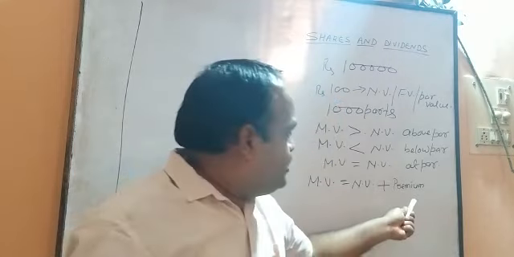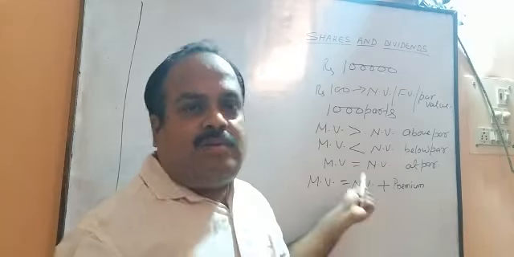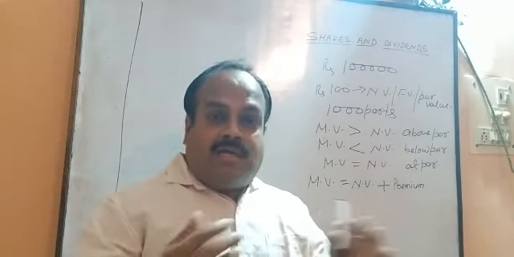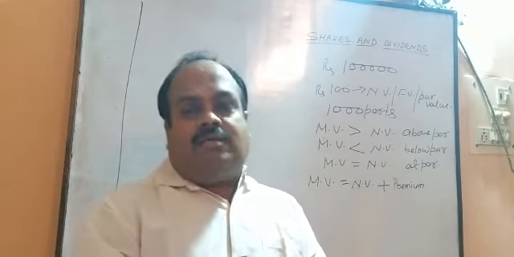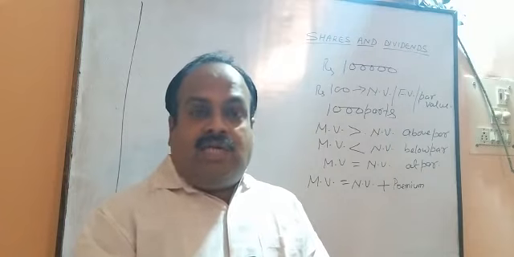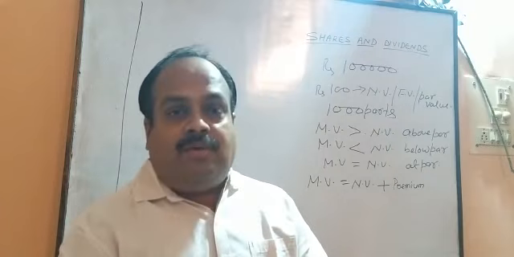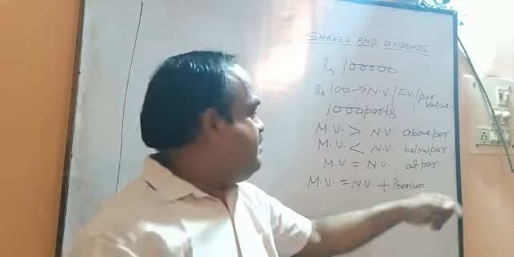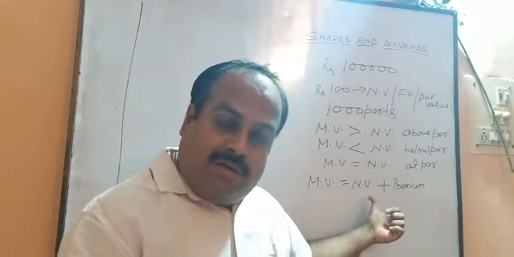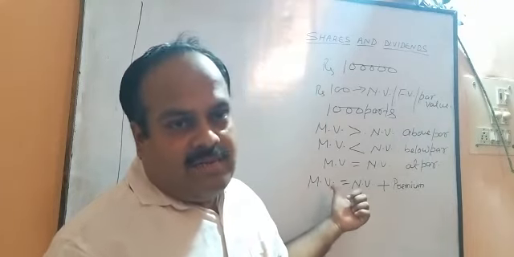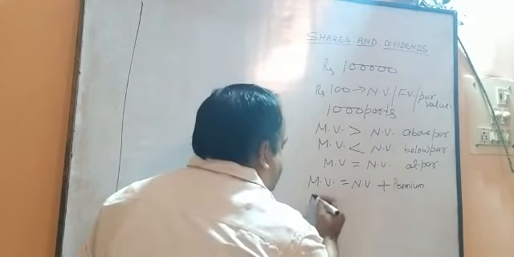This premium is to be added with the nominal value to find the market value. Sometimes the rate of premium is given, so you need to calculate the amount of premium. When you calculate the amount of premium and add it with the nominal value, then you get the market value. Now the second case,